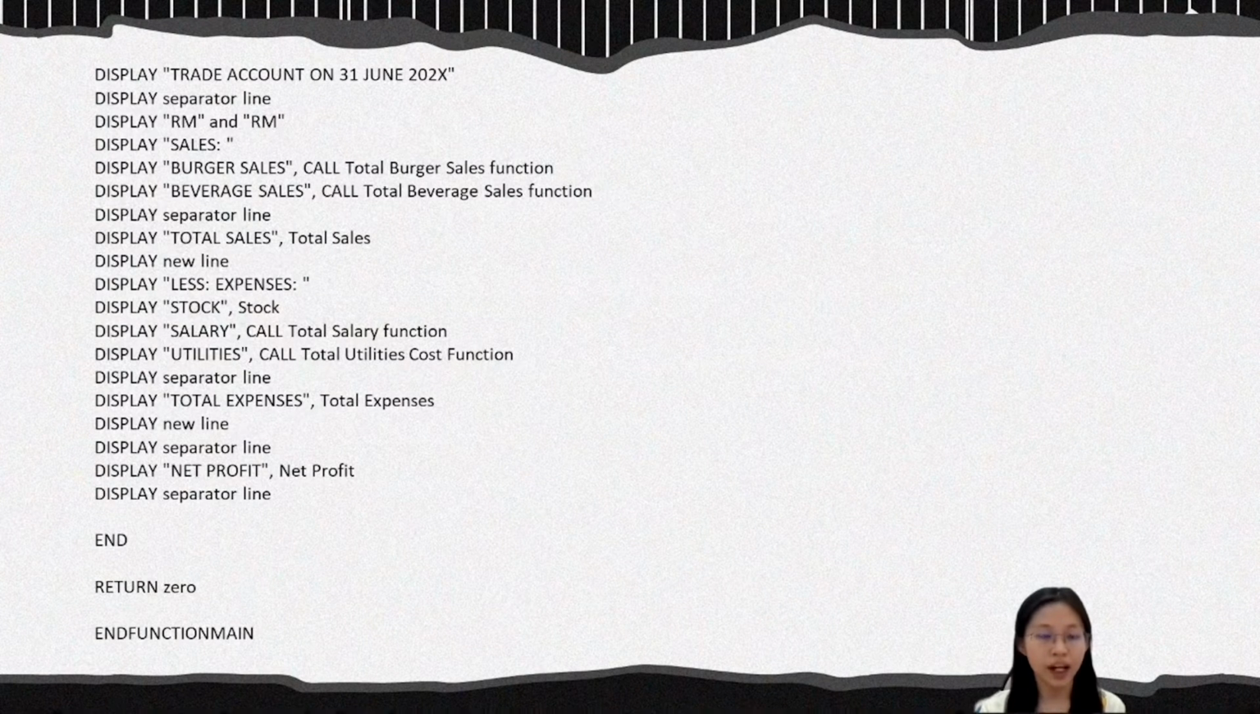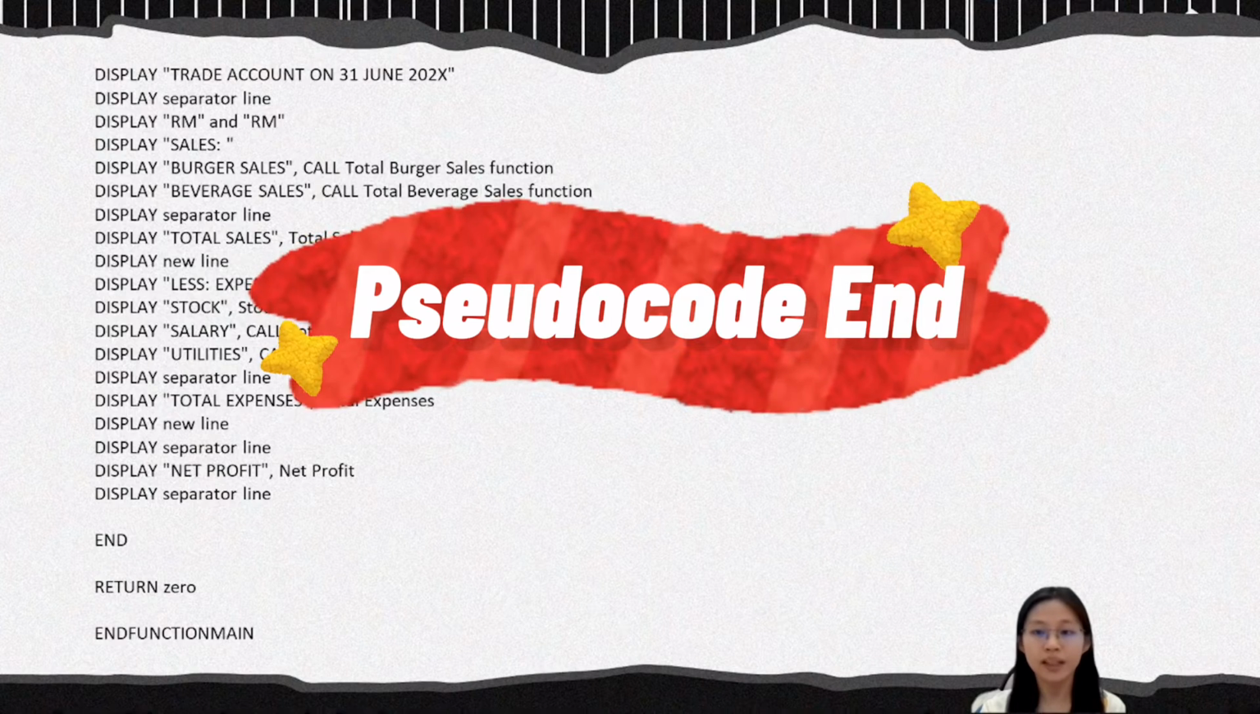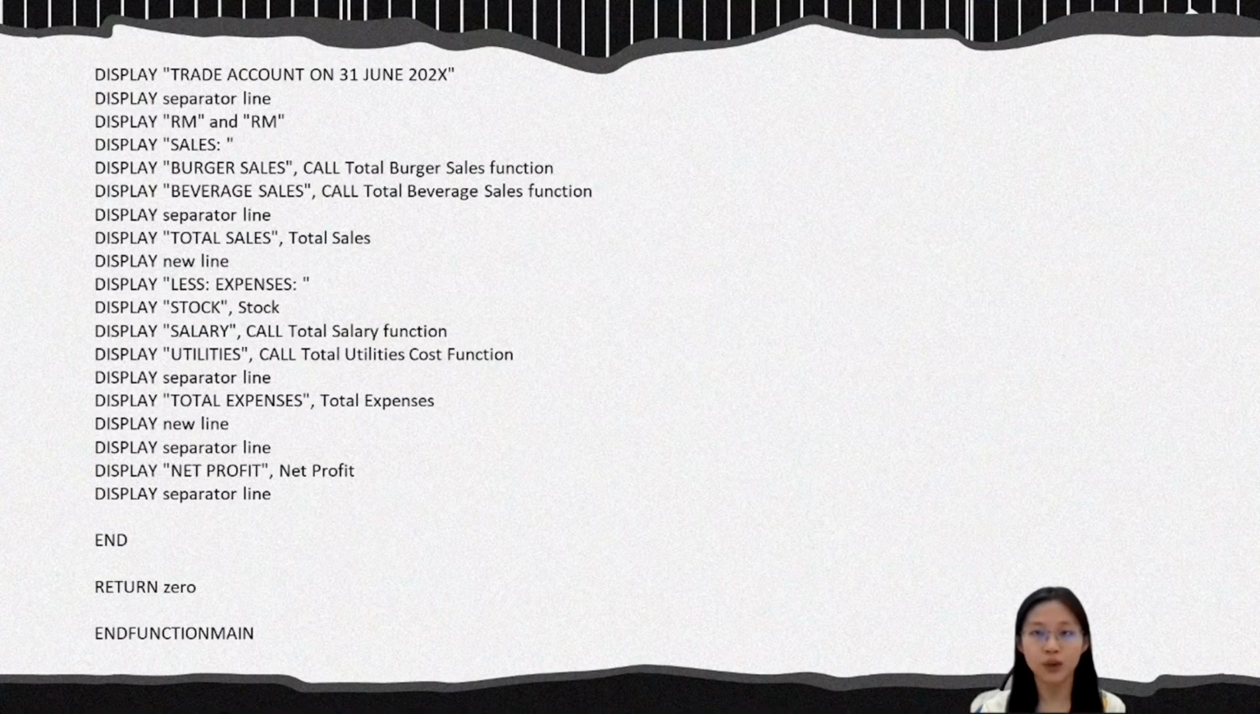We end this part, and then we return 0, which means that the program is executed successfully. And finally, we end function main. Thank you. Now, I pass to Chao.